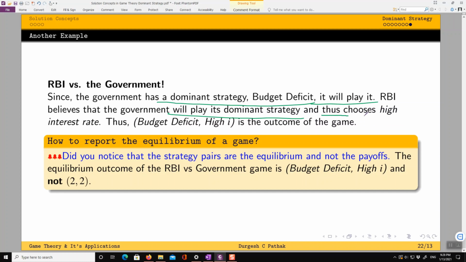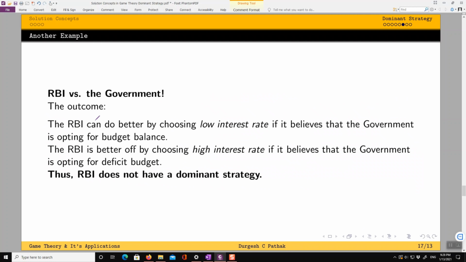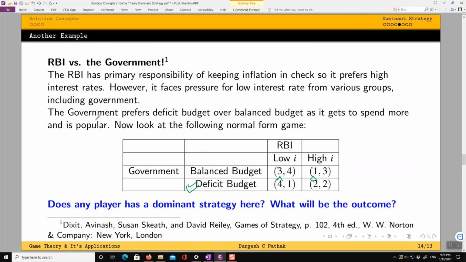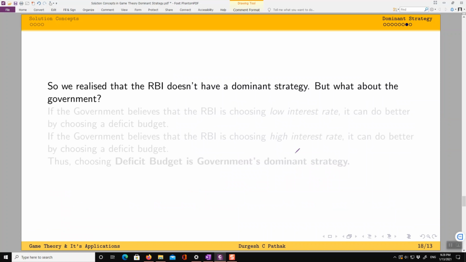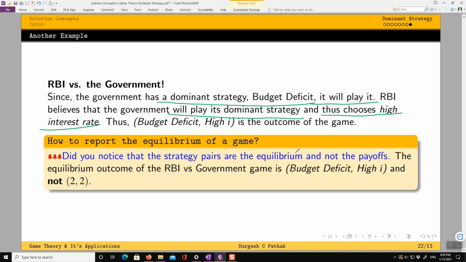So the RBI will accordingly choose a high interest rate, because for the government's dominant strategy, high interest rate gives the payoff of 2, which is better than the payoff of 1 that results from low interest rate. So now what will happen? You realize that the government is going to choose budget deficit, RBI is going to choose high interest rate. This is the outcome of the game.